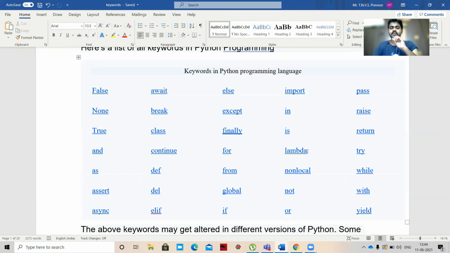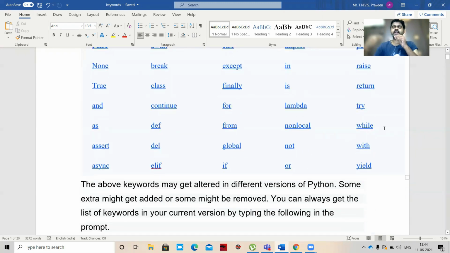Try. We have the try-except block. In that we have try, right? So try is also a keyword. While, we use the while loop, so while is also a keyword. With, yield. The above keywords may get altered in different versions of Python. In different versions we have different keywords, but the keywords I am showing are the latest version's keywords. Some extra might get added or some might be removed.